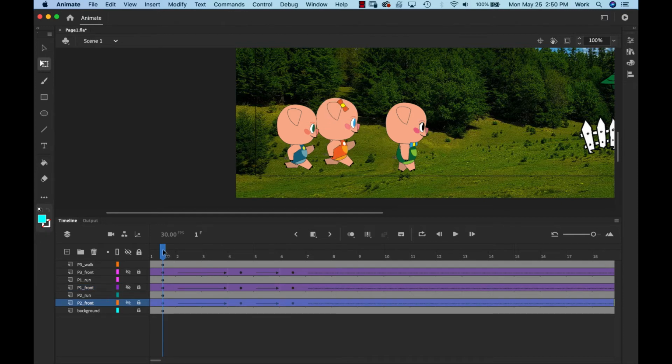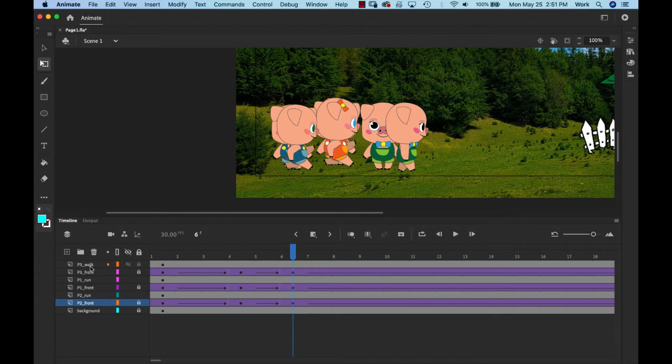What we need to do is move the time indicator, and I'm going to move it over here. What we don't see, because I have the P3 front, the P2 front and the P1 with the eyes closed, is that if I turn them on, you actually get to see them. And then we want to take a look at how we're going to do this. So make sure that the P3 front is locked.